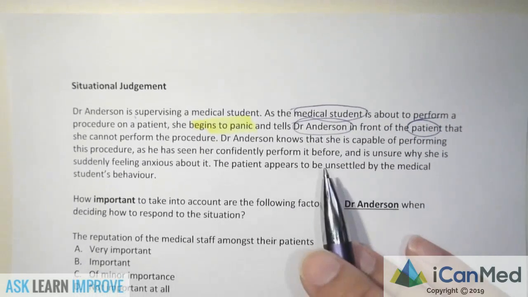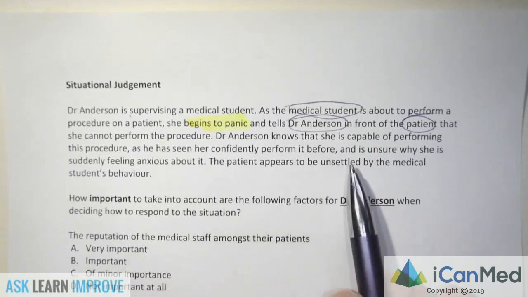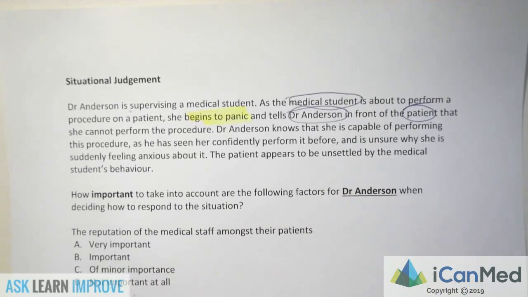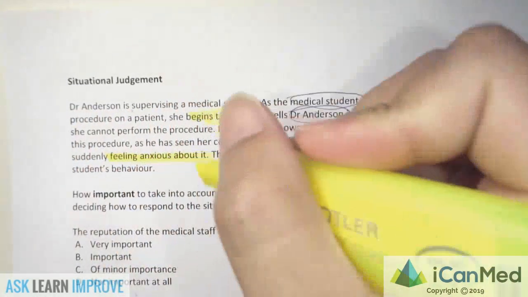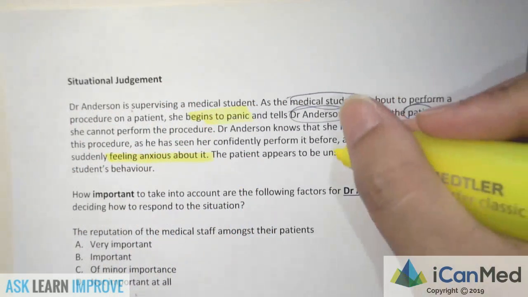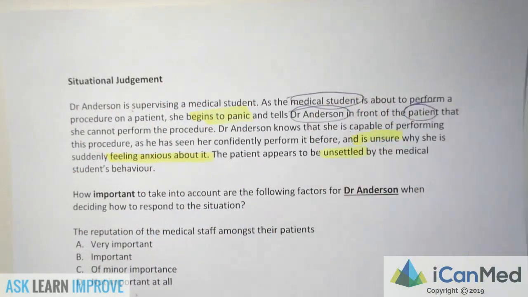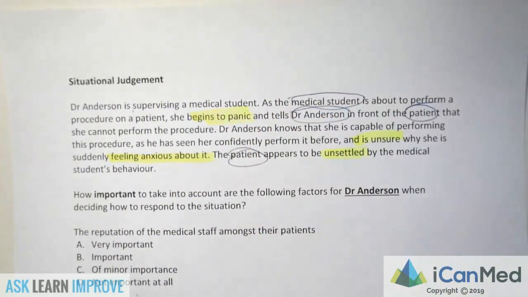Dr. Anderson knows that she's capable of performing this procedure as he has seen her confidently perform it before, and he is unsure why she's suddenly feeling anxious about it. The patient appears to be unsettled by the medical student's behavior. So the patient is visibly unsettled. That's something questionable as well.